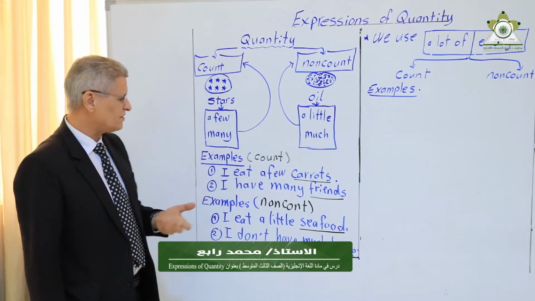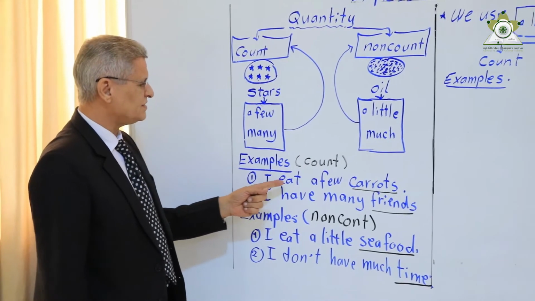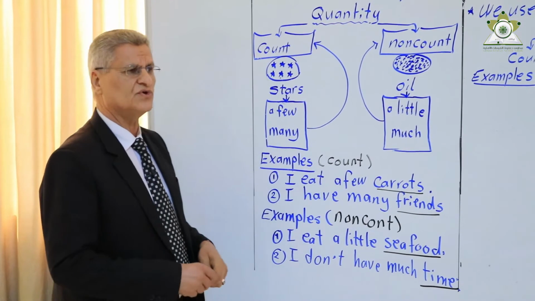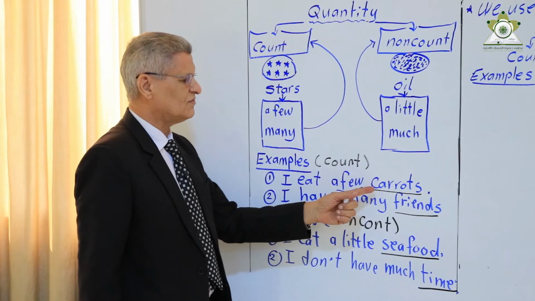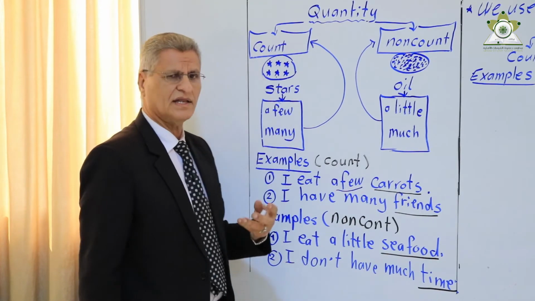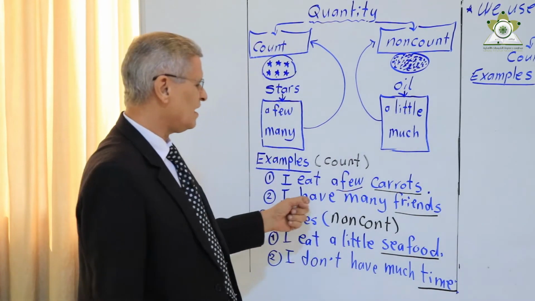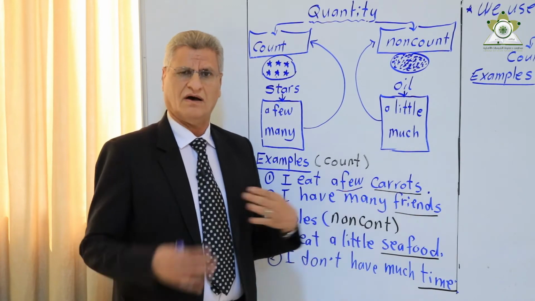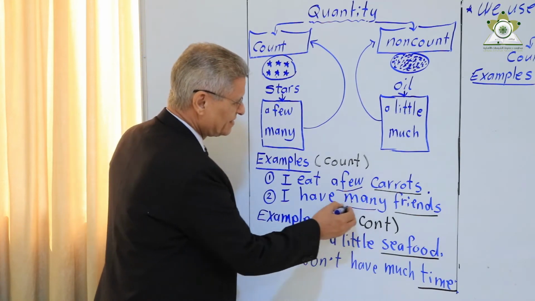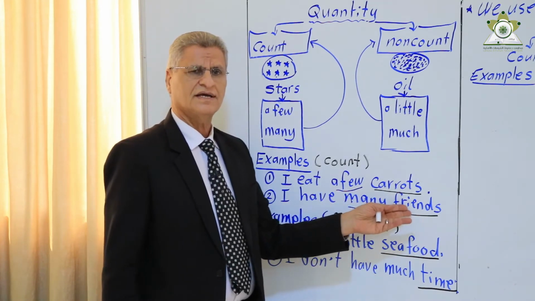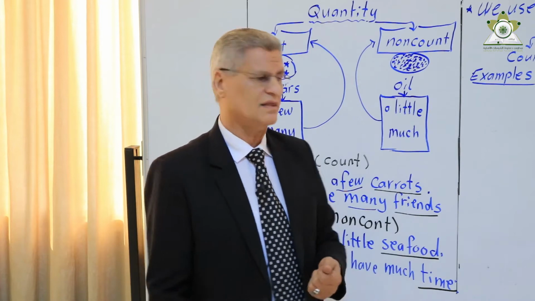And here we have sentences. Example for count: I eat a few carrots. Here we used a few because carrots are count. You can count carrots: 1, 2, 3, and so on. I have many friends. Here we used many because friends are count also. You can say I have 1 friend, 2 friends, and so on.